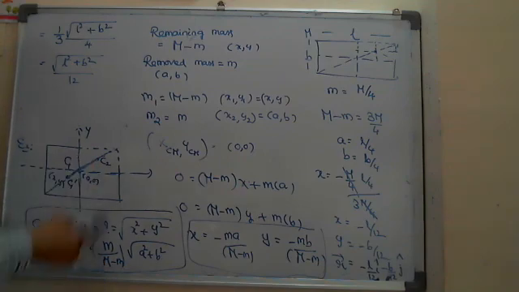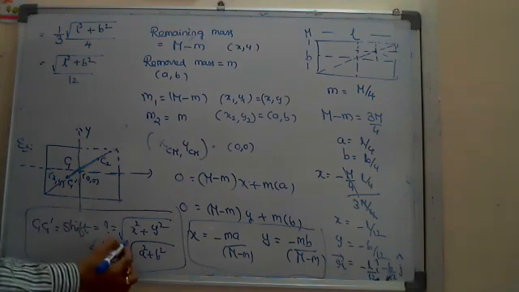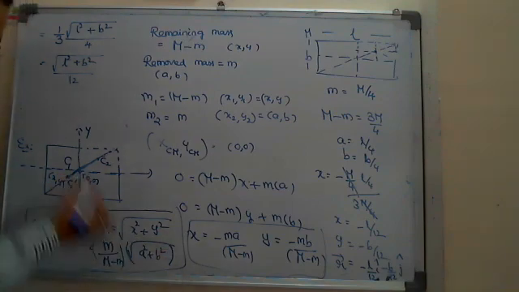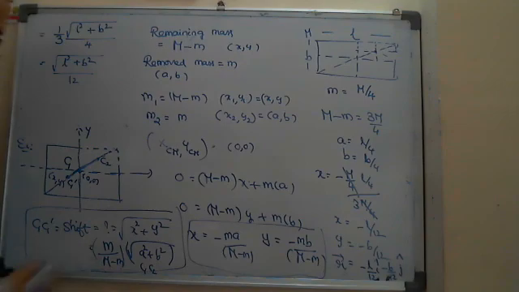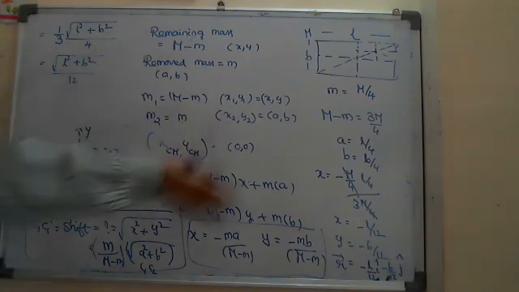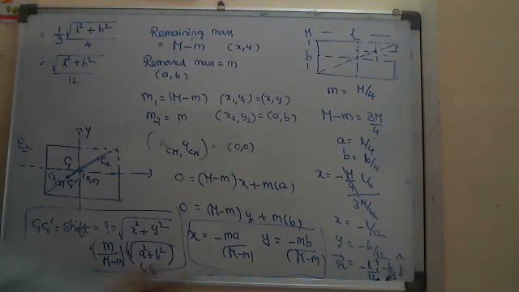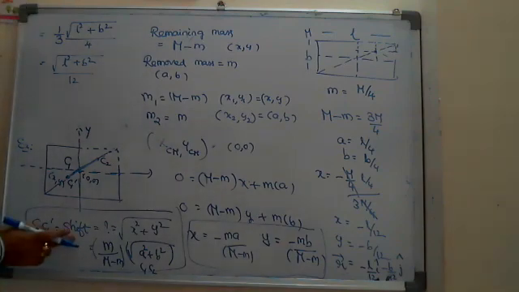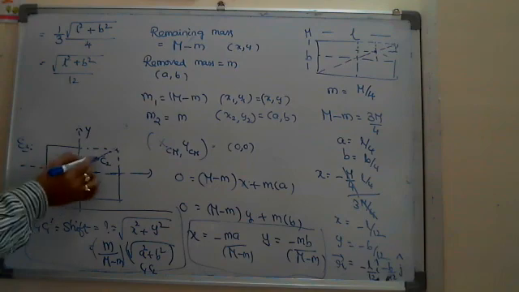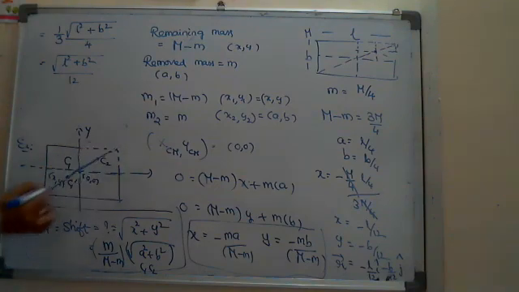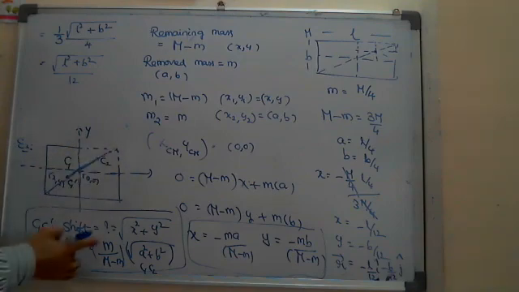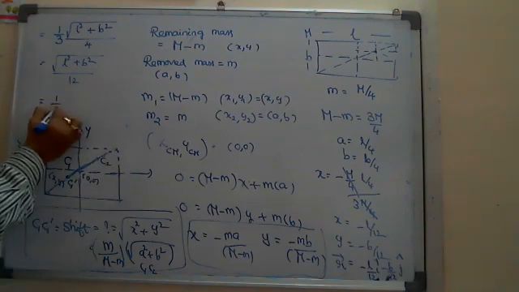When you come to very basic models, this is nothing but the distance between C1 and C2. Without solving like this, if they ask only the shift, not the coordinates, you can do it in a shortcut way, which is exactly 1/4 of the diagonal. m by M minus m is 1 by 3.